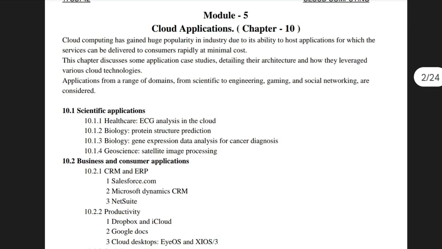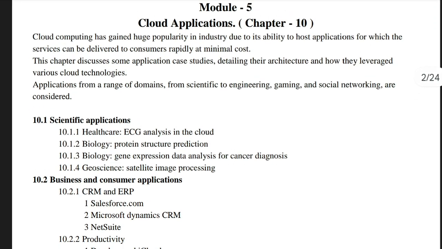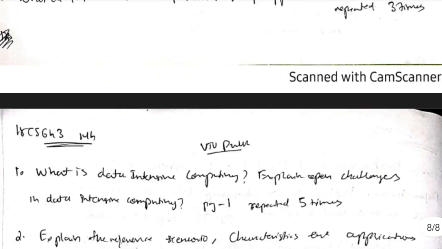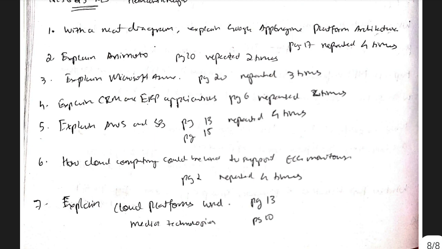So here we have 2 chapters, chapter number 10 and chapter number 9. Okay, I have mentioned the page numbers as well, so you can go through it. Page number 17, page number 10, page number 20, page number 6, 13, 15, page number 2, 13 and 10.